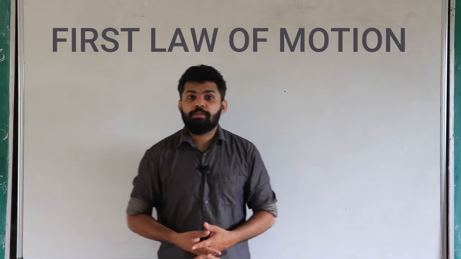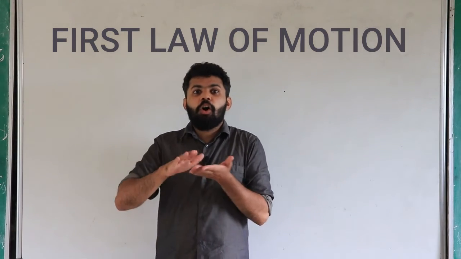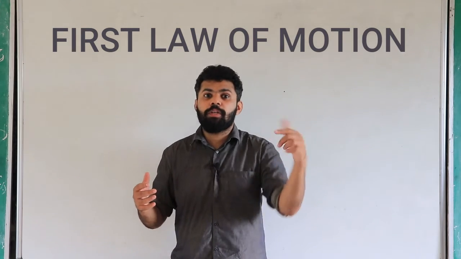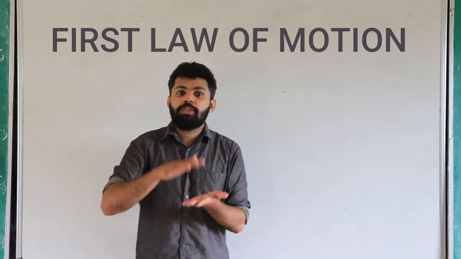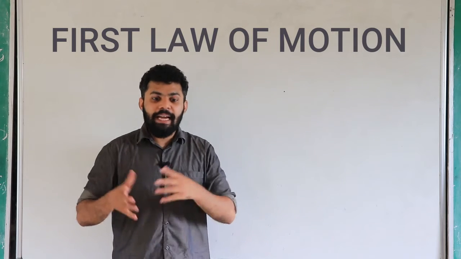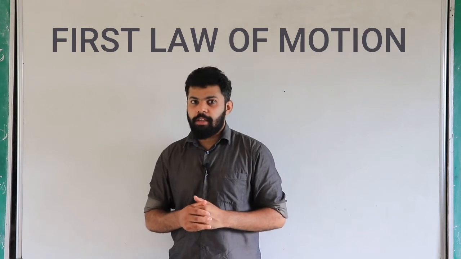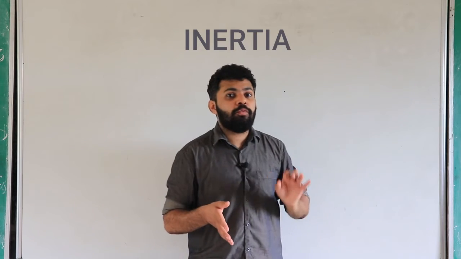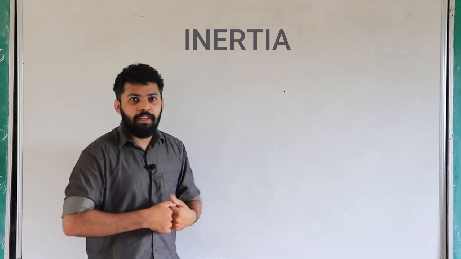In other words, if there is no force, there will be none of the effects that we mentioned earlier. That means there will be no change in speed, no change in direction or shape. So that is the first law of motion. Connected to the first law of motion, there is a term you have to be familiar with, that is inertia.